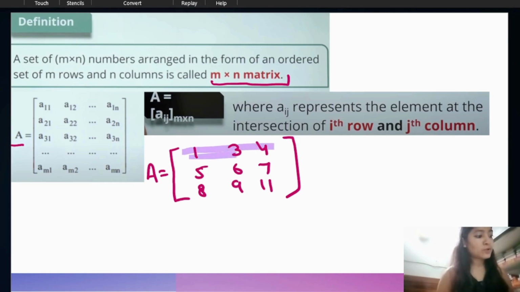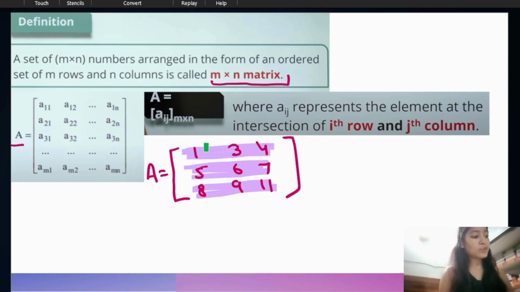If you go in this direction you will get a row. So this is row 1, this is row 2, and this is row 3 of matrix A. Next we have to understand what a column is.